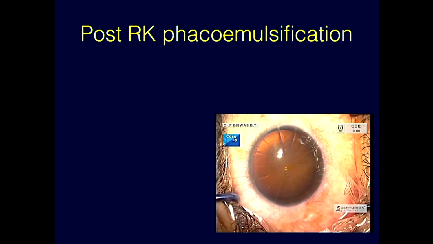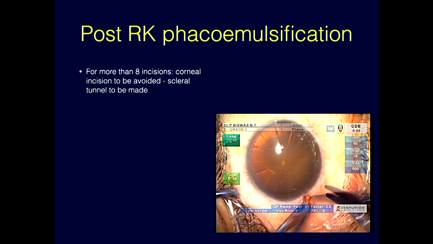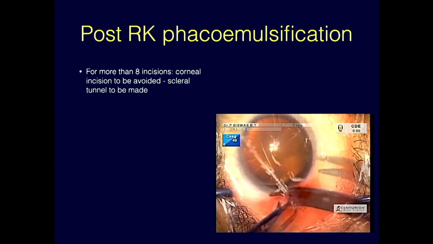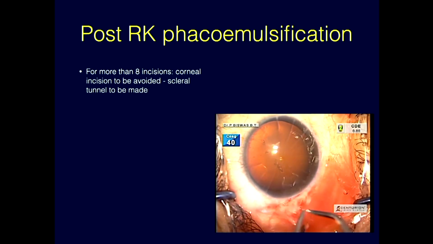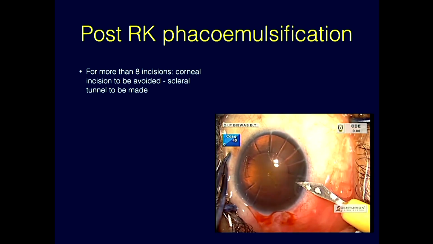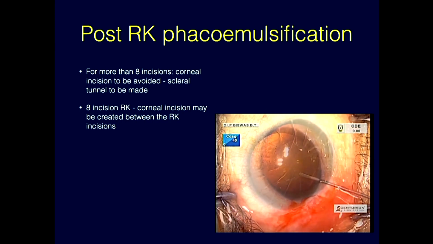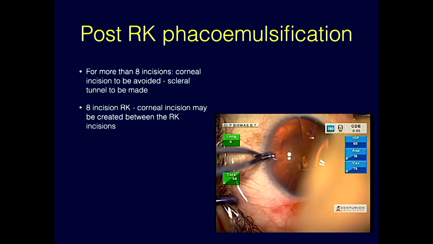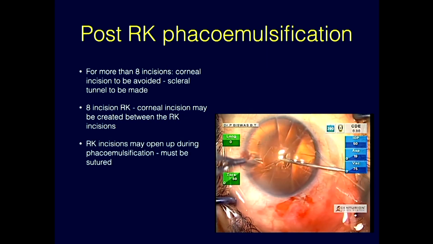So what can the intraoperative challenges be? This is a post-RK eye, and in a post-RK eye with so many incisions, you will expect a cylinder power, small or large. So the corneal incisions have to be avoided, and thereby you have to make a scleral tunnel in these cases. Otherwise, the corneal incisions will all open up like an orange. With 8 incisions of RK, if the side port needs to be created, it can be created in between the RK incisions, but best again scleral.